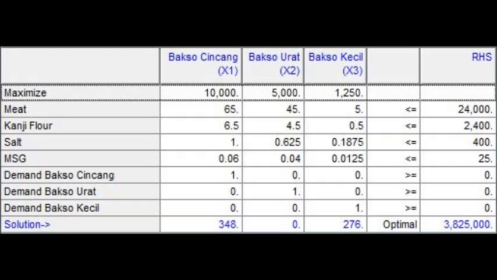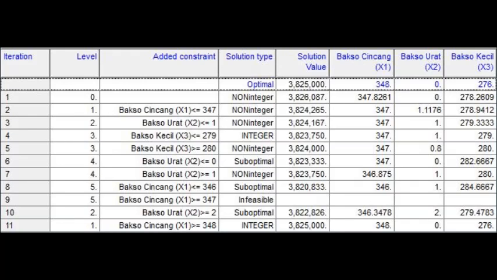This is the integer programming result. Based on the analysis output above, to maximize profit, Jabrig has to produce bakso cincang 348 meatballs, bakso kecil 276 meatballs, and should not produce bakso urat. That combination will give profit as much as 3,825,000 rupiah.